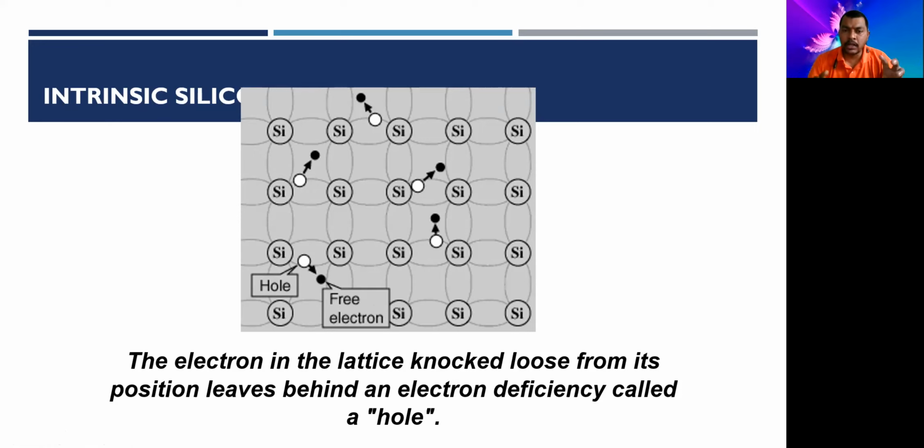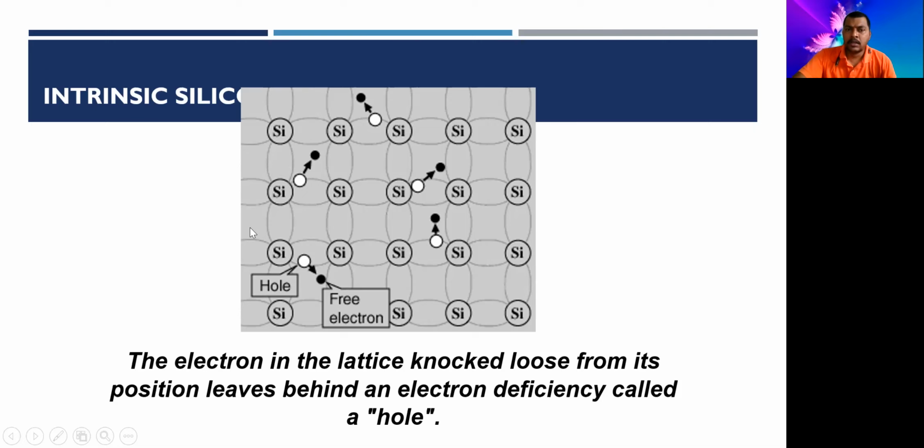So if there is no electron at a place, if there is a blank space, or if some electron jumps from its own original position to another position, then that left blank space is called a hole. That is the concept of a hole. If an electron jumps from this, automatically a positive polarity comes on it here. And if an electron jumps to another atom, then automatically negative polarity comes over here. So this is the basic concept of a hole.